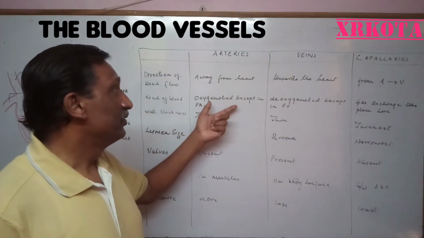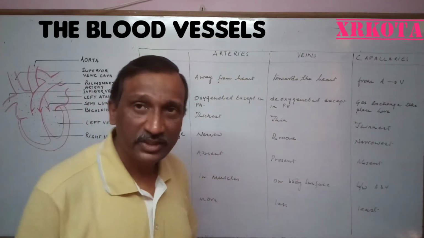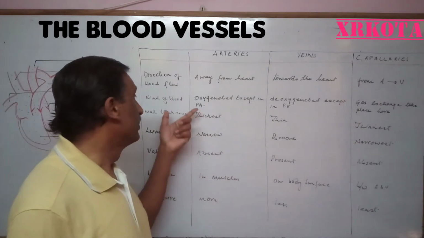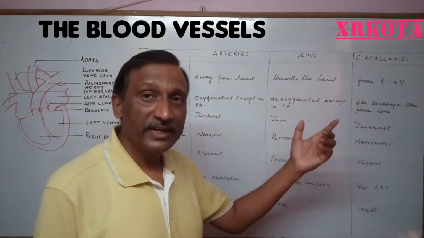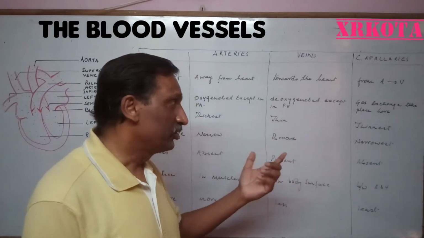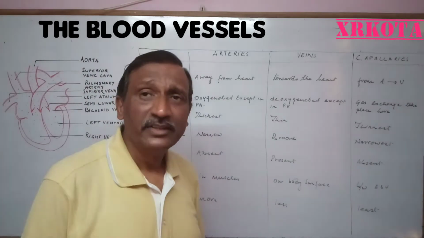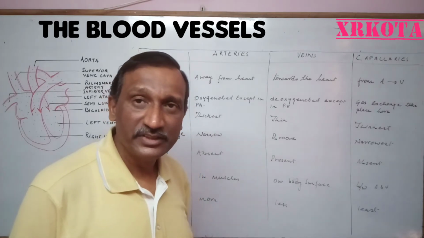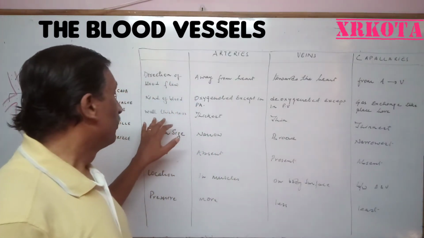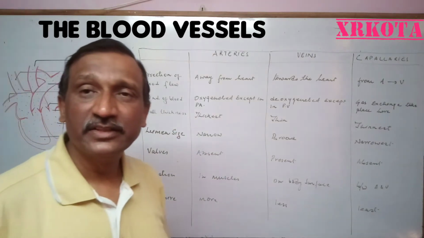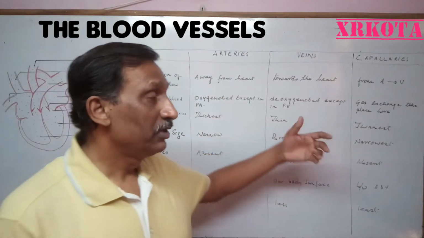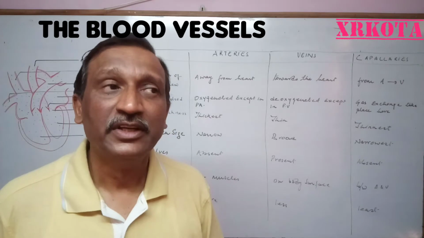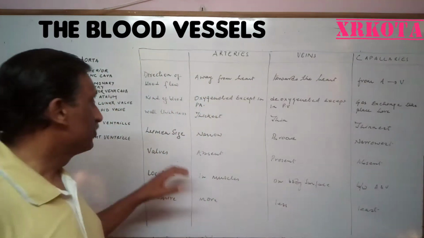Arteries always carry oxygenated blood, except the pulmonary artery, which carries deoxygenated blood, as just discussed. Veins always carry deoxygenated blood, except the pulmonary vein, which carries oxygenated blood, as we already discussed. The capillaries are the site of gas exchange, where oxygen is given and carbon dioxide is taken, and vice versa. As for wall thickness, arteries are thickest, veins have a thin wall, and capillaries have the thinnest wall because they have to give or exchange various things there.